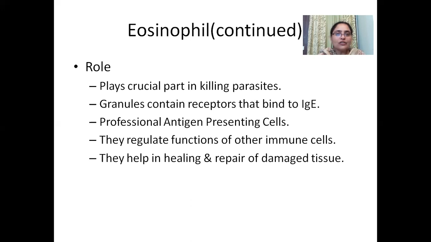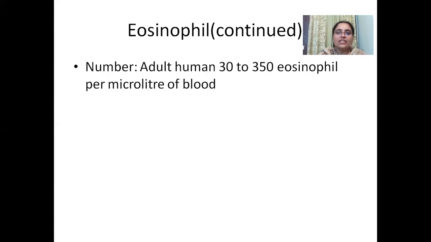And another function of eosinophils is that they regulate the function of other immune cells also. That means when they are antigen presenting cells, there are other immune cells which will act on the antigen presented by eosinophils. These two functions are correlated, and eosinophils also help in healing and repair of damaged tissues. This slide is important for people appearing for some kind of entrance exam, because on one slide you are going to get all the functions which eosinophils perform as immune cells.